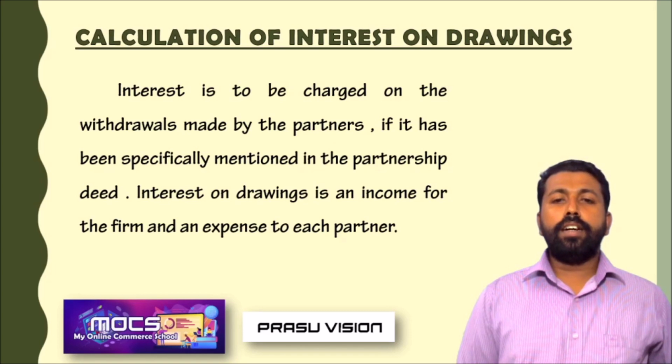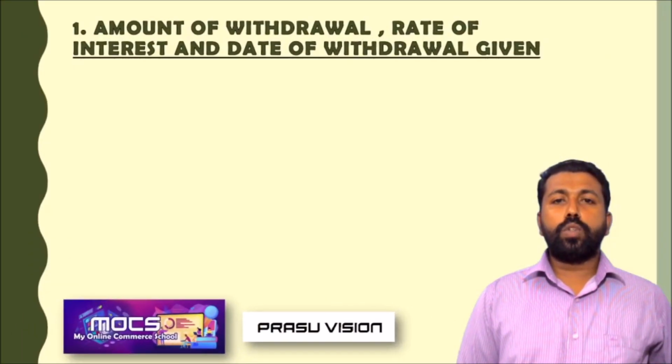So in this area, first we have to learn two simple methods for calculating interest on drawings. The first situation: the amount of withdrawal, rate of interest and date of withdrawal are given in the question. What to do?